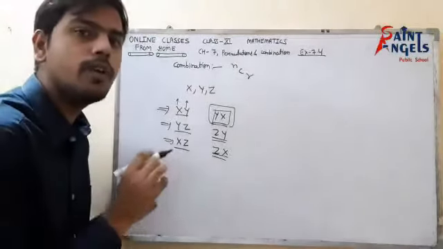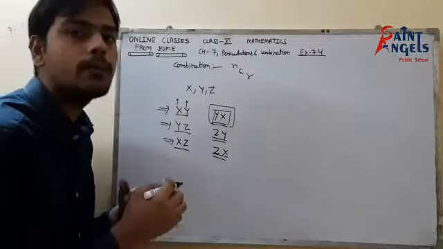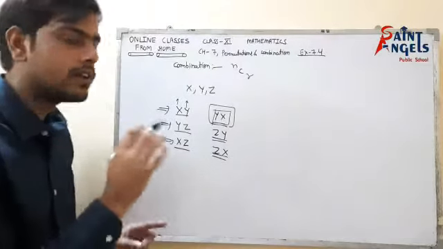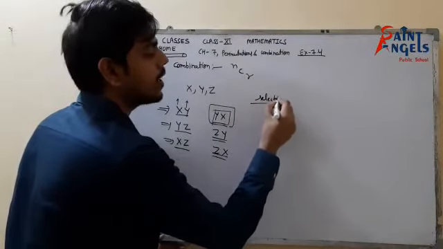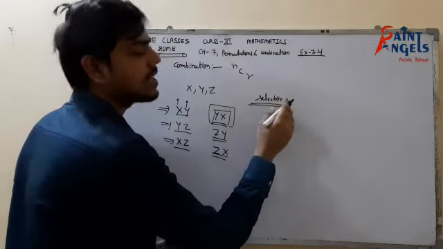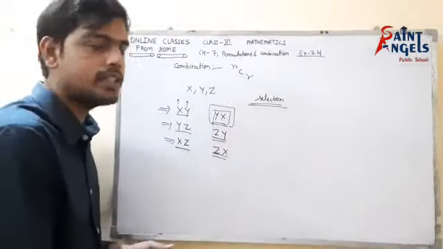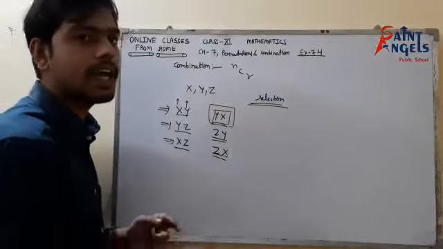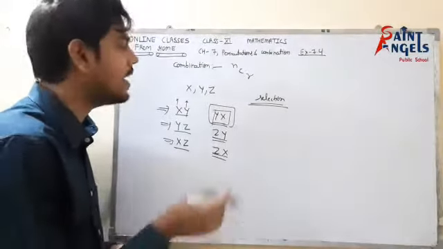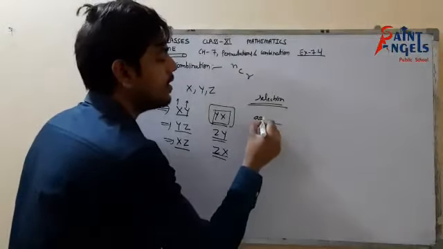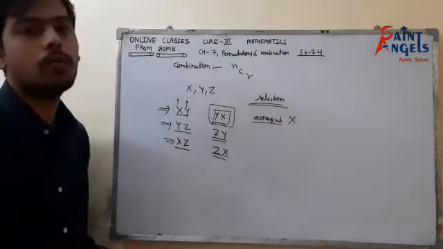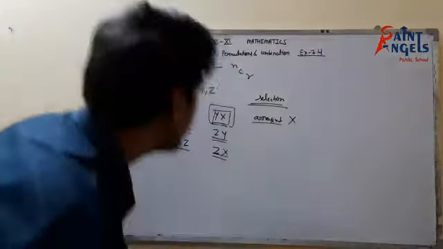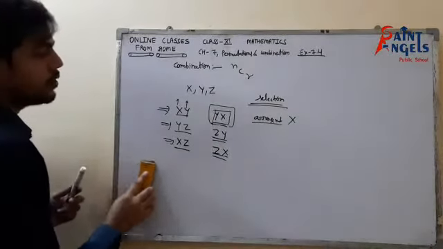And the keyword you will find when you have to use combination is the word selection. You will find the word selection in the question itself. And the second, very conceptual thing is that if arrangement is not required, then we will use the combination. Now we will look at the formula of combination. Please pause the video and note it down.